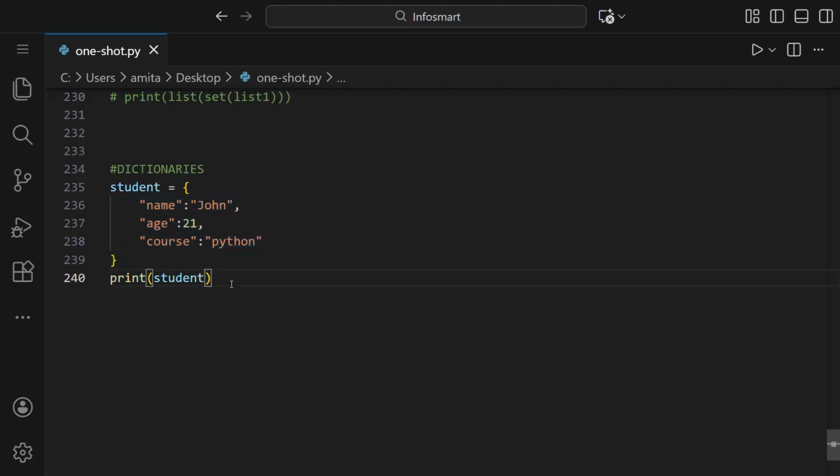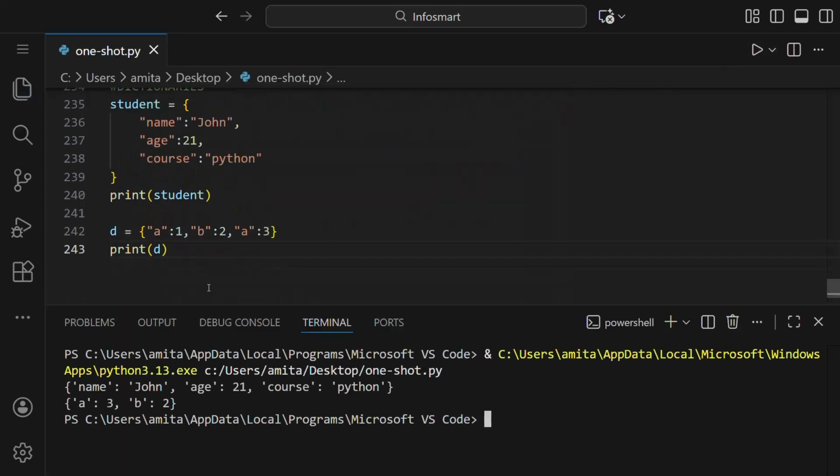Now each key must be unique, and for this we can make another dictionary. So first curly braces, then we can write A with value 1, then maybe B with value 2, and then again A with value 3. If we print this, let us see, you can see it showed A 3, B 2. That is, A was assigned 3, so the latest value is taken here. We cannot have duplicate keys here. A is duplicate and so it took only one, that is the latter one.